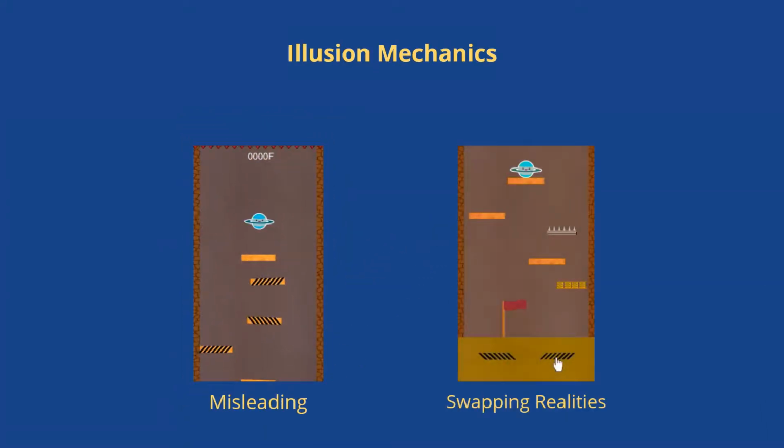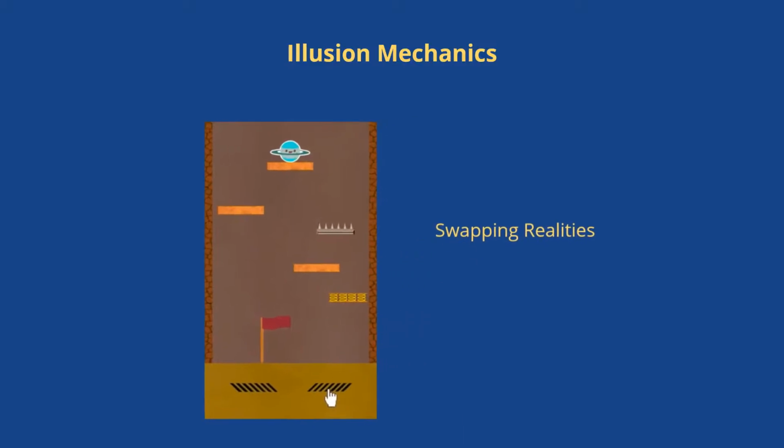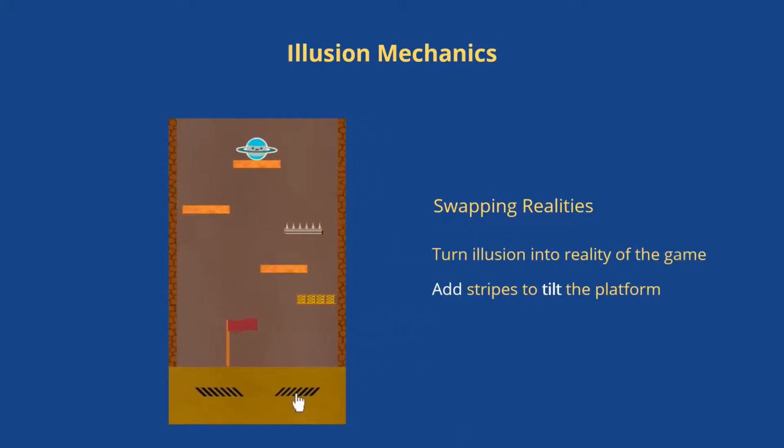On the other hand, swapping realities creates different gameplay. To swap reality, players need to turn illusions into a reality of their games. In this example, we disable the player's movement and allow players to add stripes to the platforms to make platforms look tilted, making the characters slide from the platform to reach the goal.